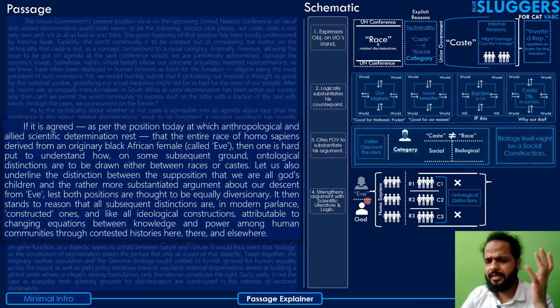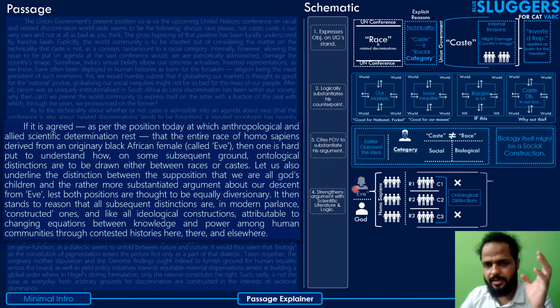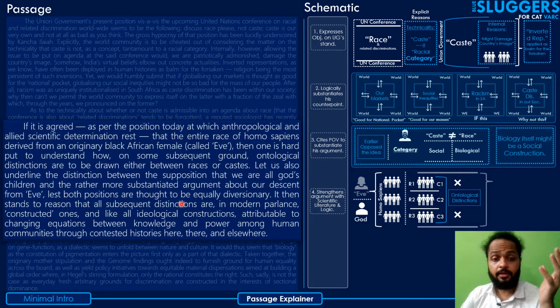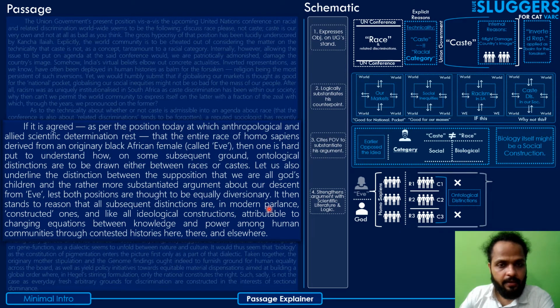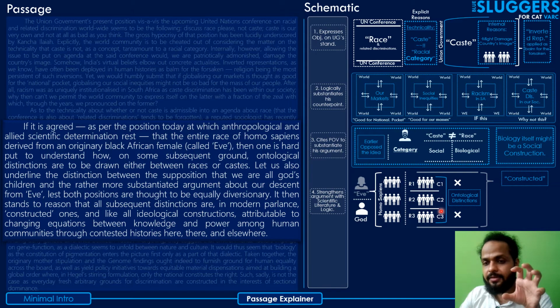And then he goes on to say that in any case, it stands to reason that all subsequent distinctions, after the origin, in either of these two cases, be it the supposition that we are all God's children or the substantiated argument that we came from Eve, all subsequent distinctions between people in terms of groups, be it caste or race, are in modern parlance constructed ones. That means they have been constructed. They were not real.